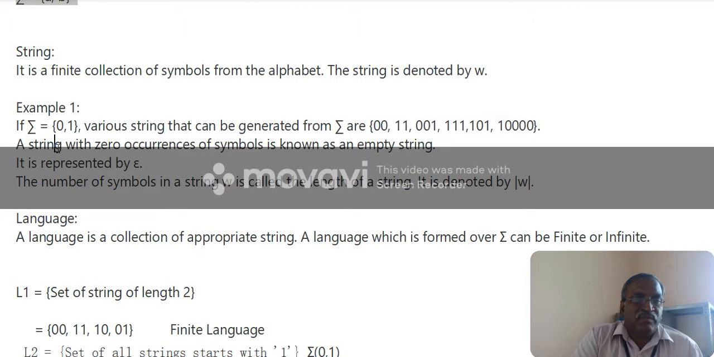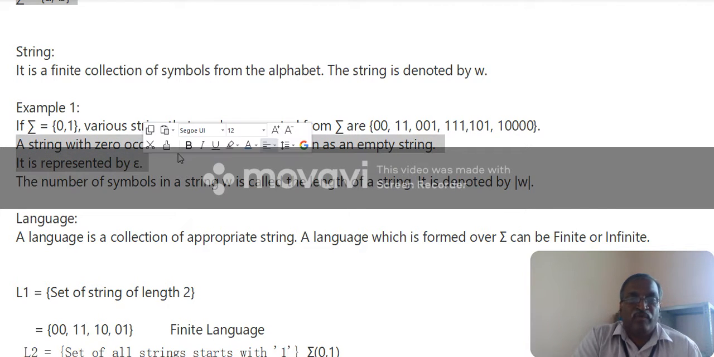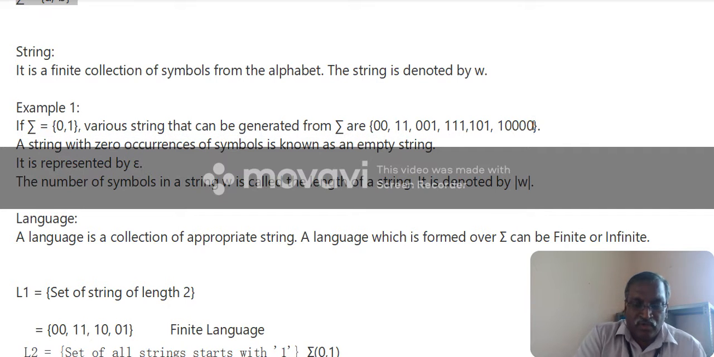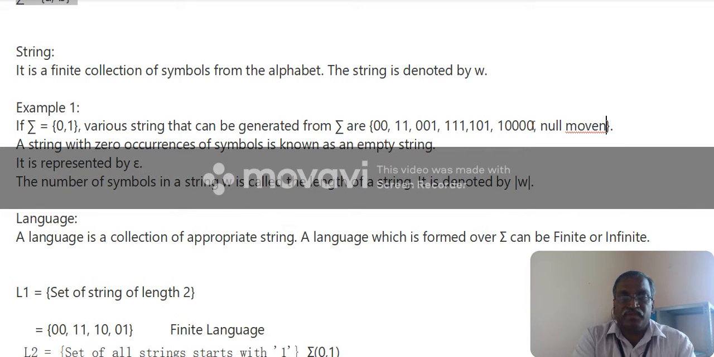A string may have zero occurrences of symbols, so there is no value. Here there is no value, so I can put epsilon, that is a null value. There is nothing, no values. That is called the empty string. Normally we denote the empty string by double quotes. It is represented by epsilon. That is called null move.